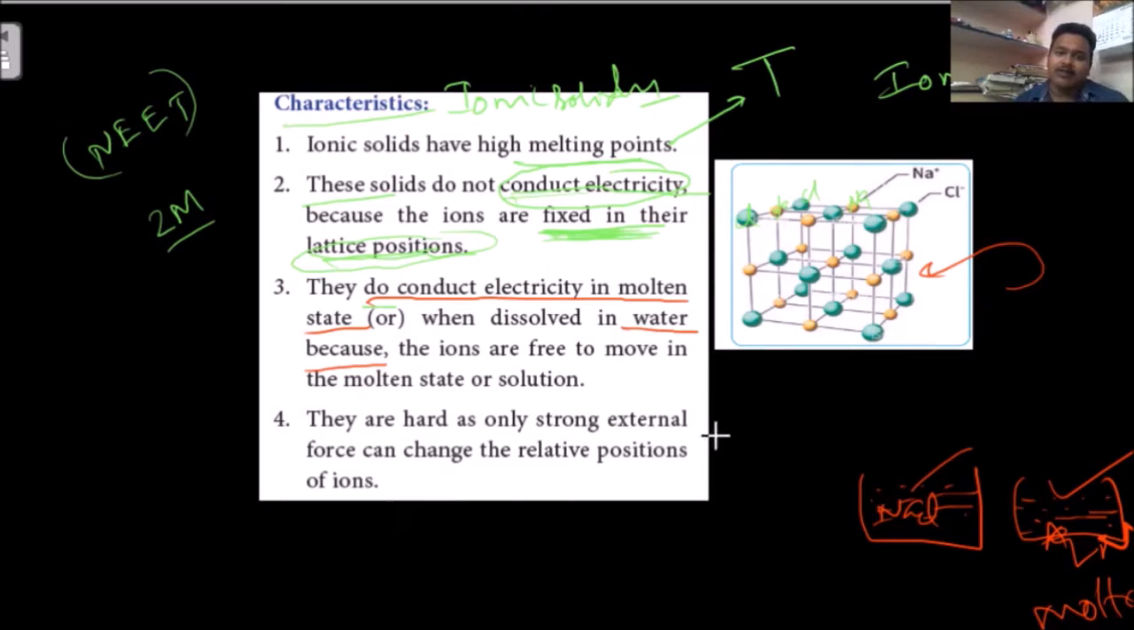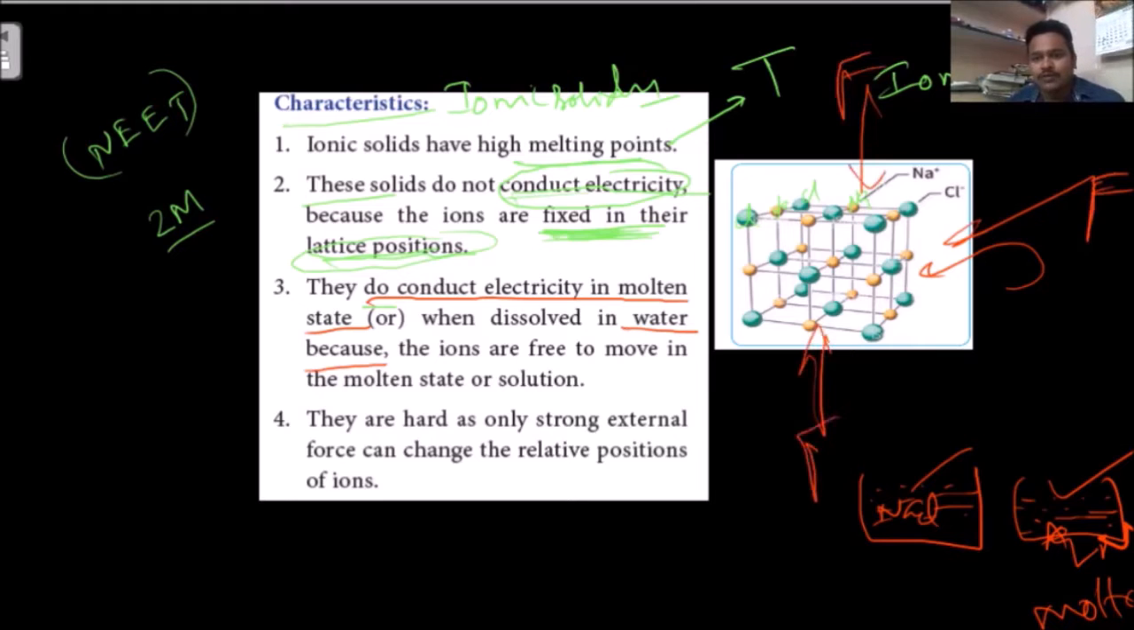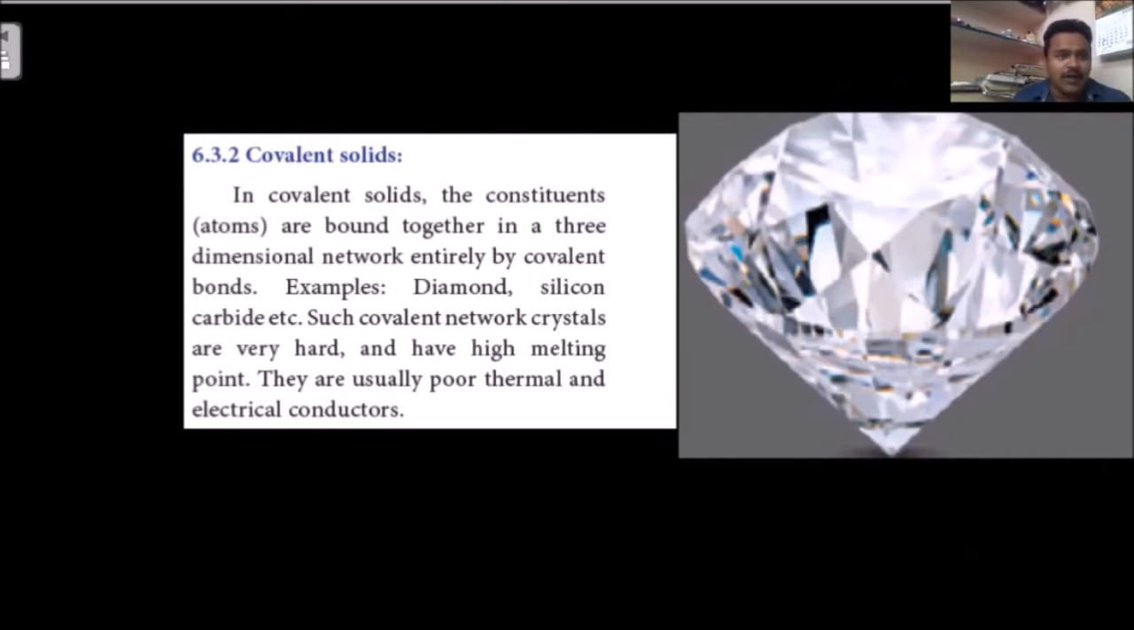They are hard, and only a strong external force can break them, because ionic bonds are strong. This is just a salt. If you apply too much external force from any side, the positions are going to change. This position comes here, this position can come here, because you are applying a force. These are the characteristic properties of ionic solids. And the next one will be covalent solids.